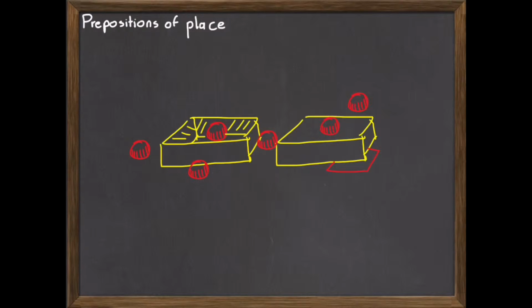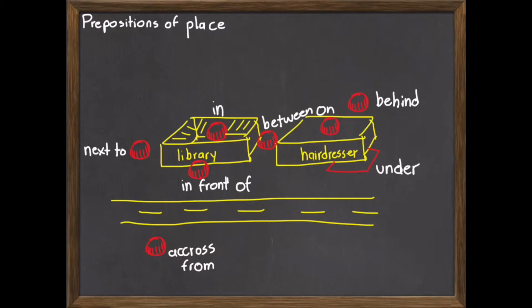Prepositions of place. Here I made a small drawing to show the prepositions of place that we learned during this module. So now that I put the names on these prepositions of place, I'm going to say them. Repeat after me.